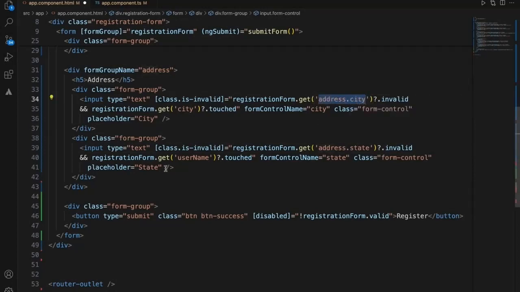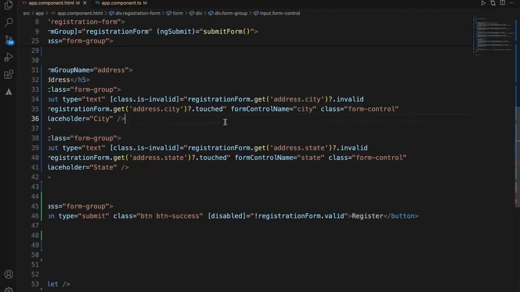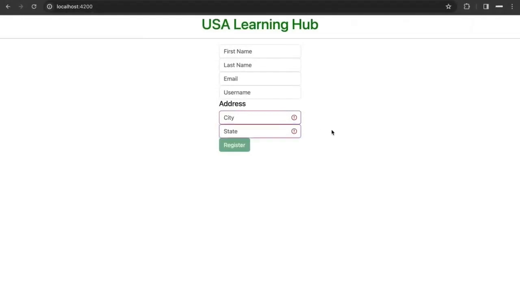Since it is a child form, we have to use it like this. Child.state and child.city. Now this will apply the validations. See, now we applied the validation. This is how you can apply the validation.